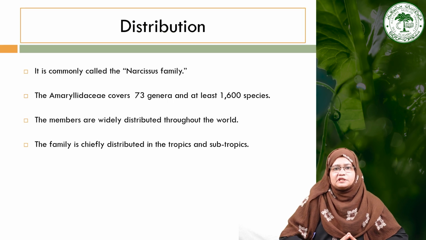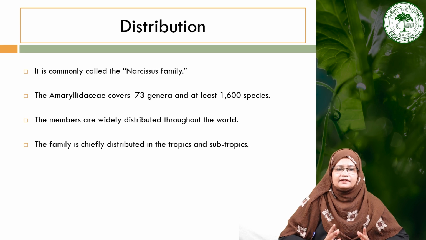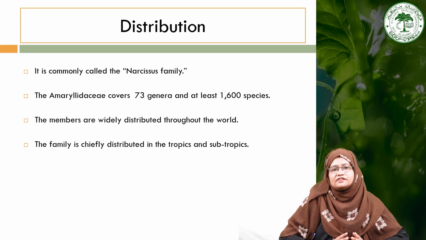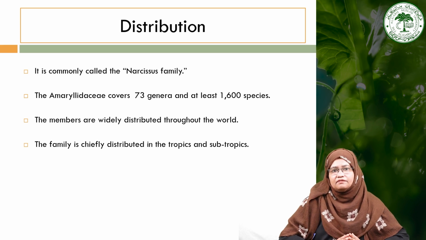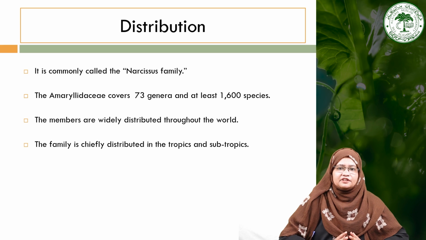Now if we see the distribution of this particular family, commonly called the Narcissus or Amaryllis family, it covers around 73 genera and at least 1600 species all over the world, and they are widely distributed throughout the world, with chief distribution in the tropics and subtropics. So you will find this family worldwide, but they have a chief distribution in tropics and subtropics.